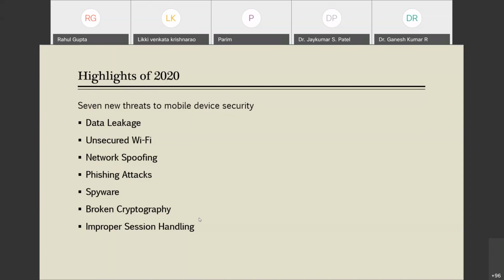So let me continue with the introduction also, and finish and streamline the process, and we'll go to that part also. So what I was discussing was phishing attack.